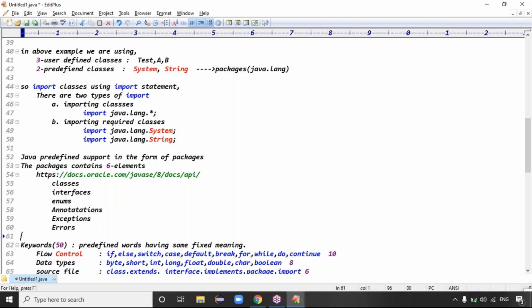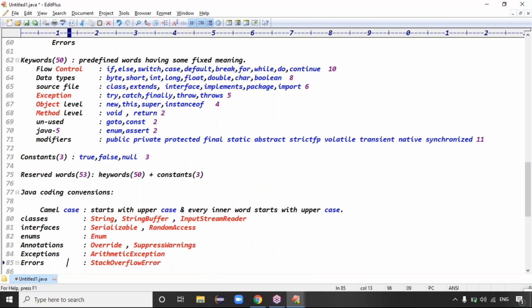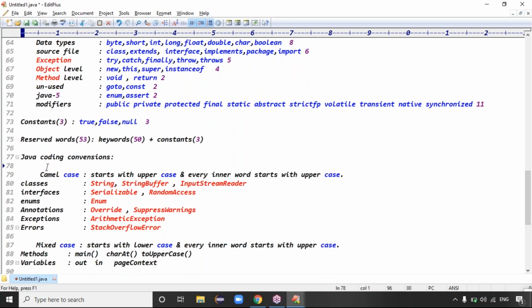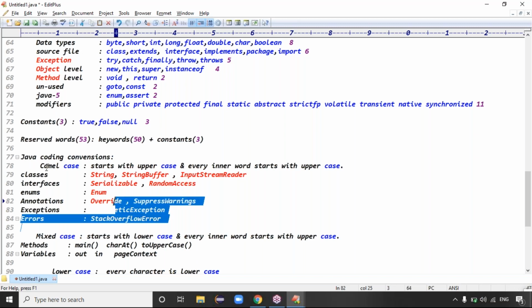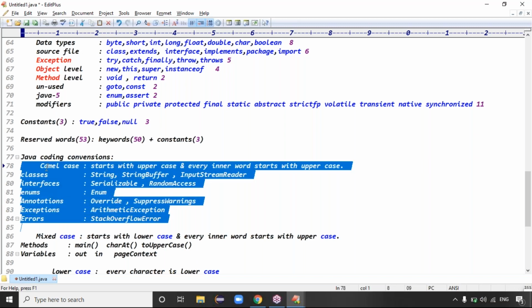Exactly. When you write code, you definitely have to follow the coding conventions. A package contains 6 elements, and all 6 elements follow the same convention, which is the camel case convention.